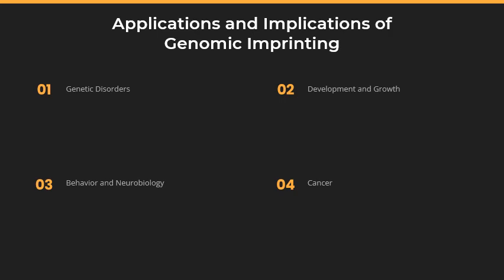Now let's move on to behavior and neurobiology. Some imprinted genes are associated with behaviors and neurobiological processes. For example, imprinted genes have been linked to social behaviors and brain development. Lastly, let's talk about cancer. Changes in imprinting patterns can be involved in cancer development. Altered imprinting of certain genes can contribute to the uncontrolled growth of cancerous cells.